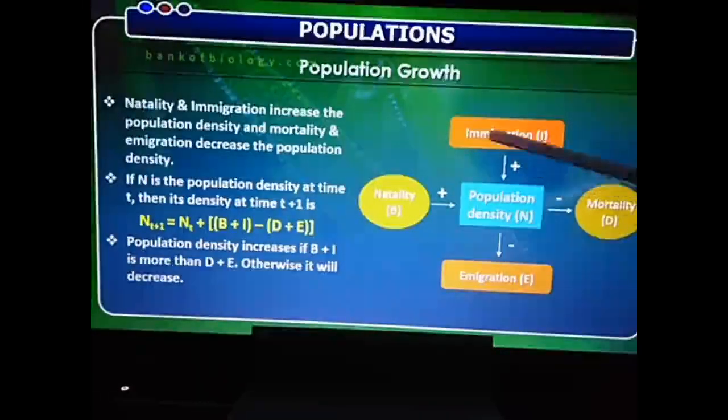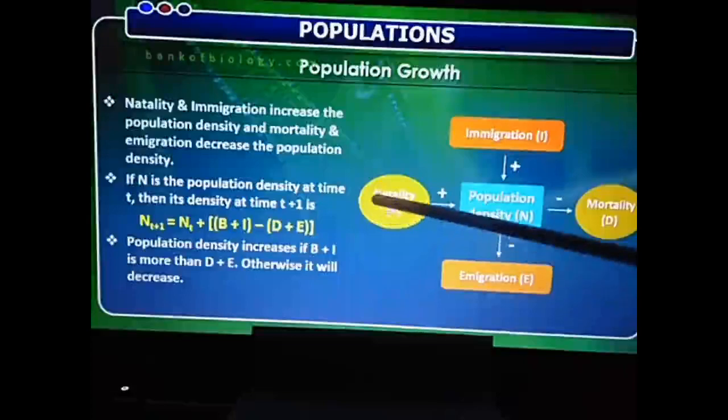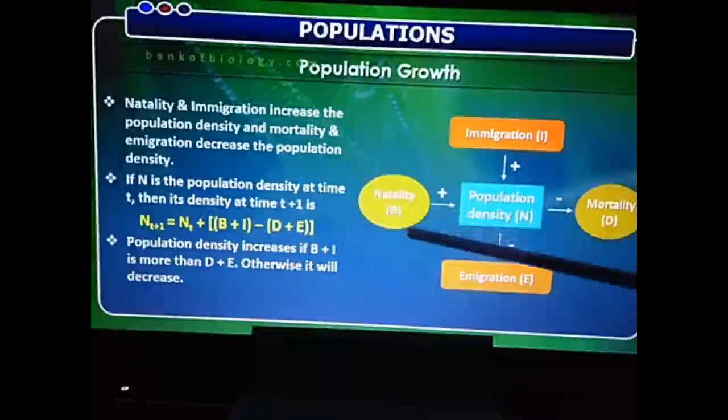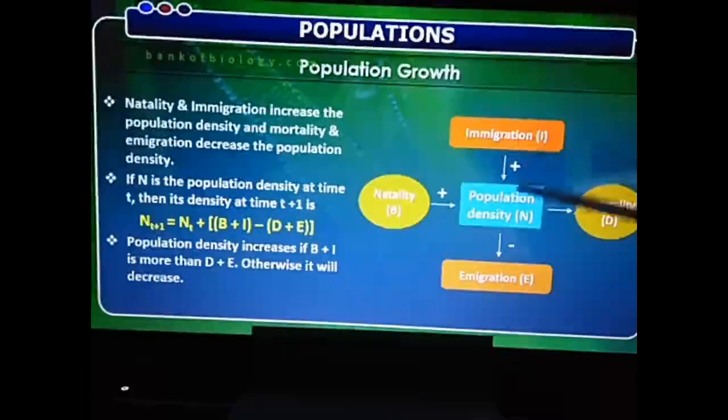So as I told you, population density increases due to the immigration and natality. That is, due to the number of births the population will increase, and due to the incoming individuals also the population will increase. But when there is number of deaths and when there is emigration, the population density will decrease. So natality and immigration increase the population density, and mortality and emigration decrease the population density.